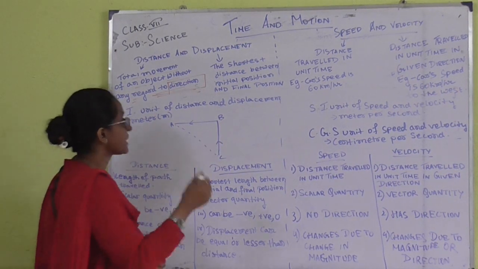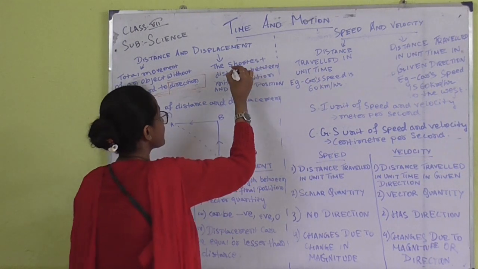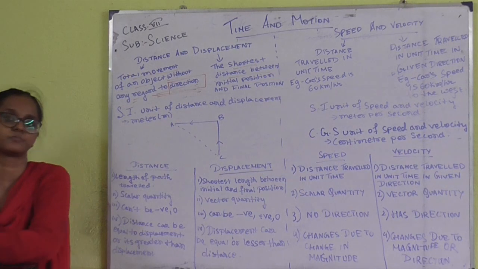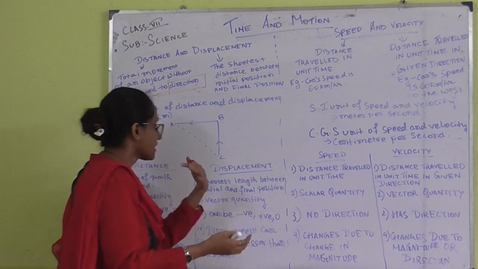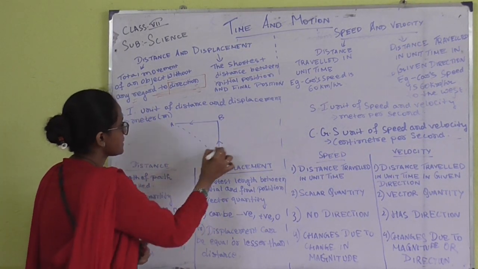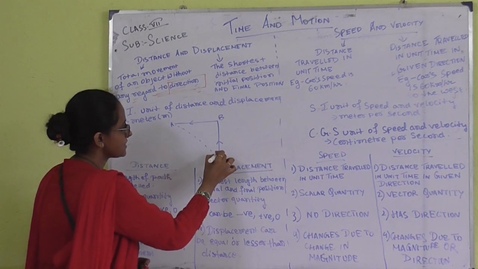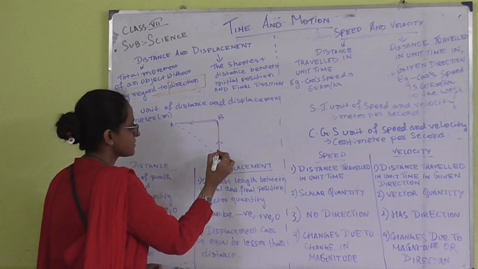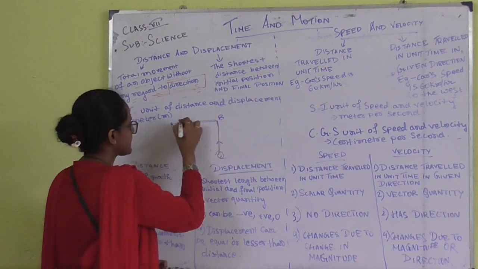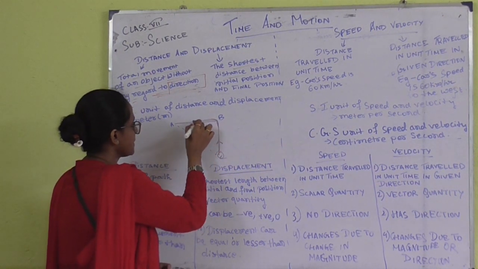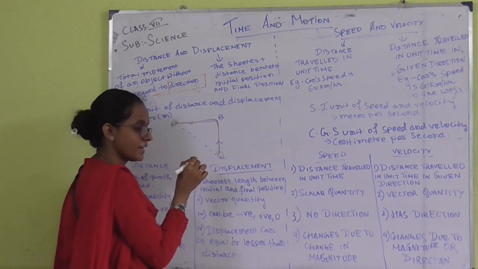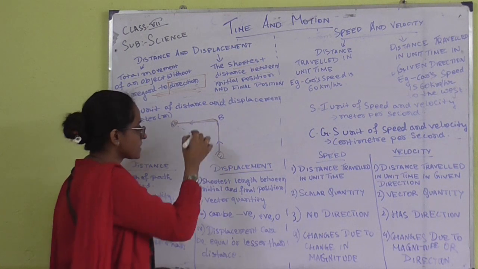Now the next is what? Next is displacement. What is displacement? Displacement means the shortest distance between the initial and the final position. So over here, in this drawing, this one can be regarded as a distance. The car is moving from C, and we cannot say that it has reached over here, as we don't know the direction, so it is just moving.